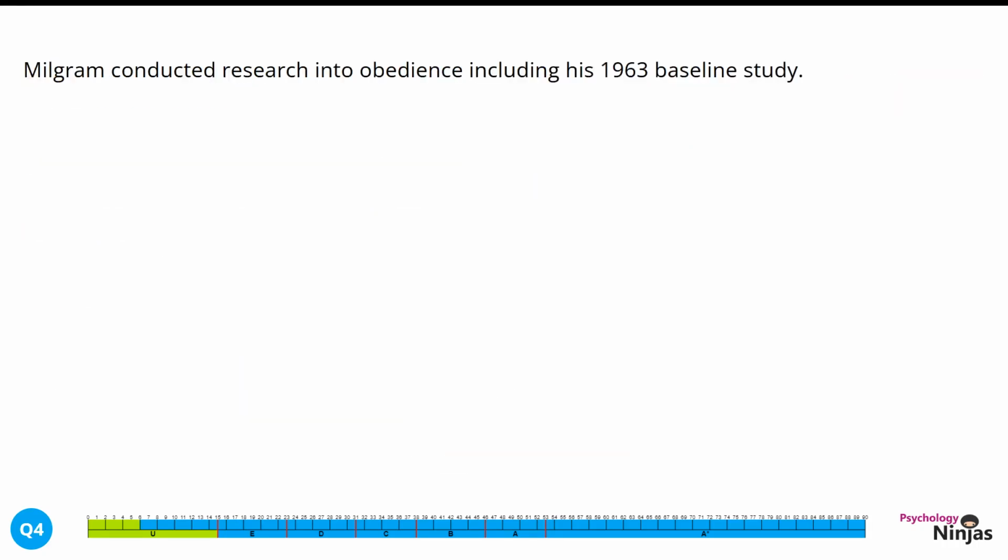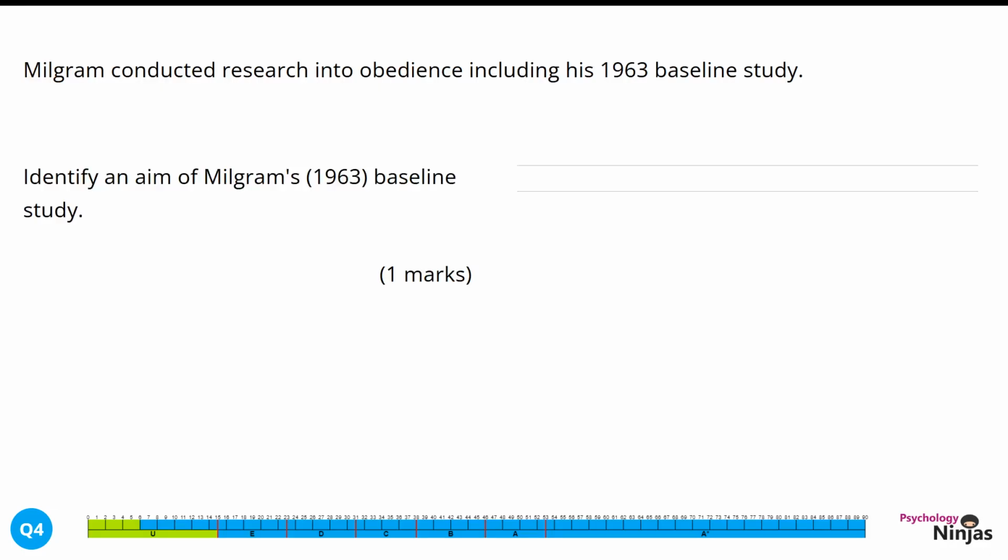Milgram conducted research into obedience, including his 1963 baseline study. Identify an aim of Milgram's 1963 baseline study, 1 mark. The command word here is identify, so we're looking for you to state a particular piece of information. There is also some assumed psychological knowledge around an aim. This would be a research question or a particular area in which a psychologist is looking into. It's critical that our aim responds to baseline rather than any of Milgram's variations.